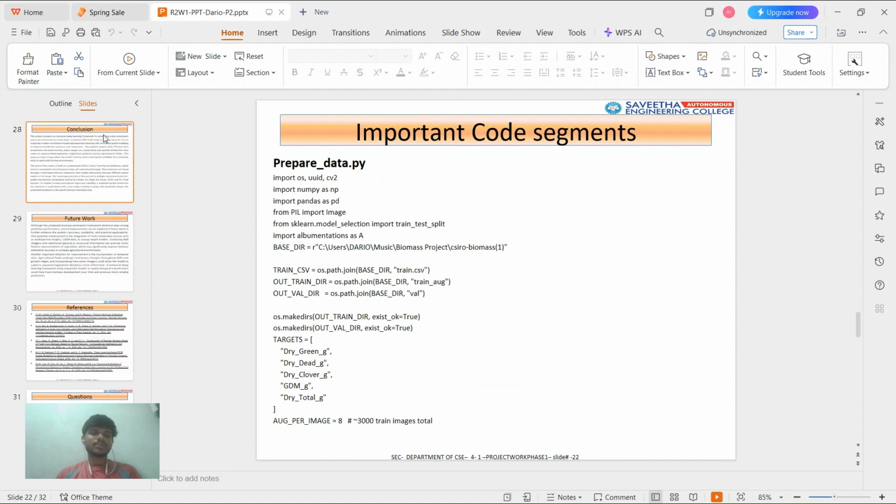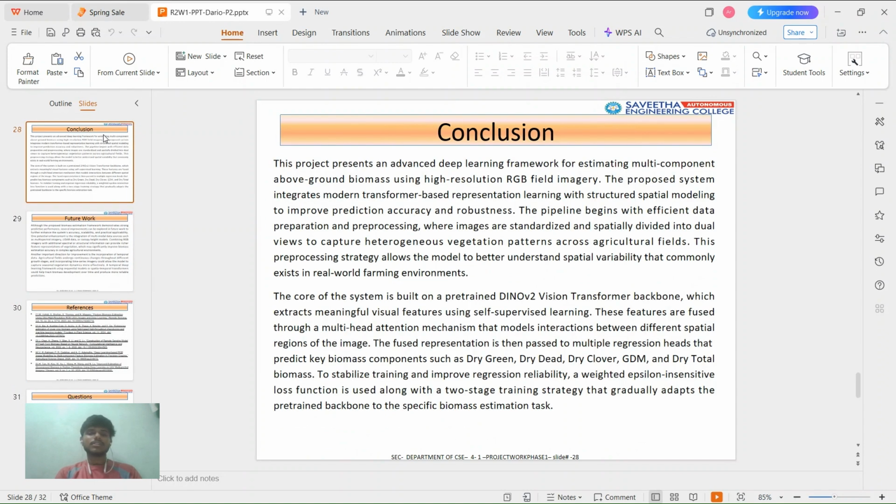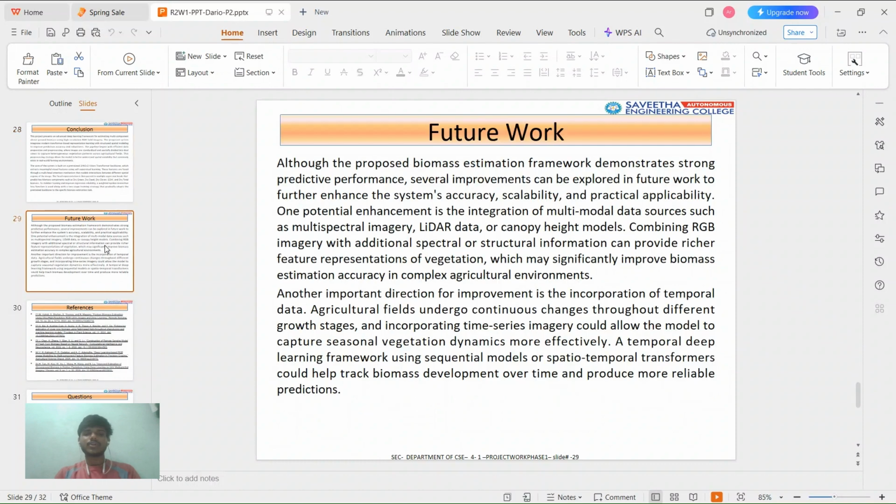In conclusion, the project represents an advanced deep learning framework for estimating multiple biomass components using high resolution RGB images. In the future, we are going to introduce multispectral imagery, LiDAR data, or canopy height models, combining RGB and feature representation of vegetation, which may significantly improve the biomass estimation accuracy.